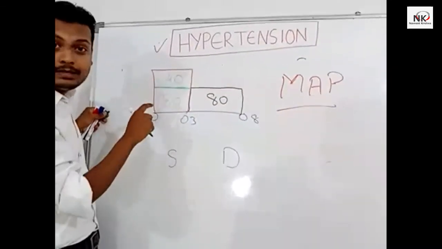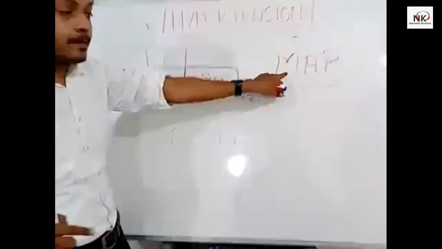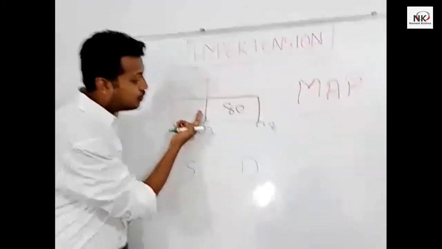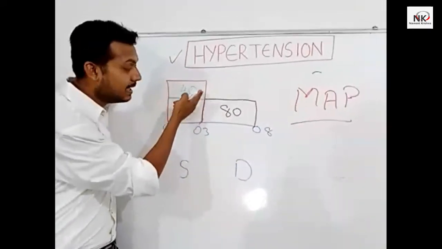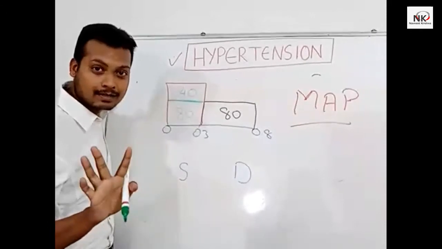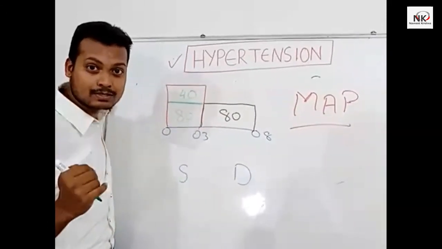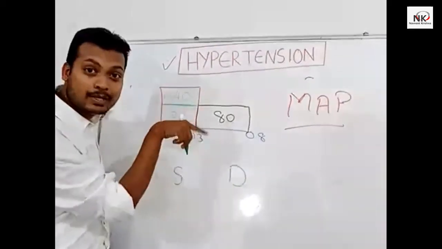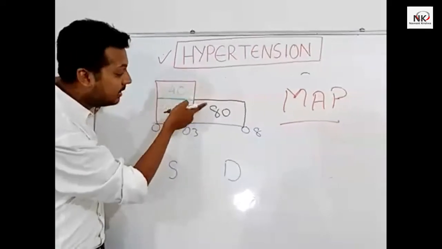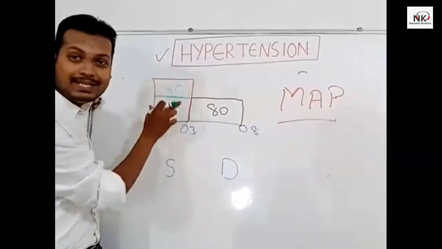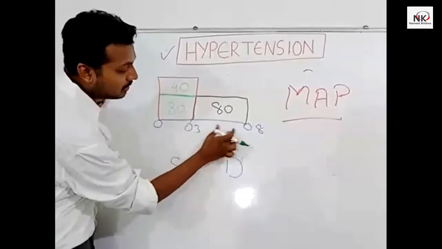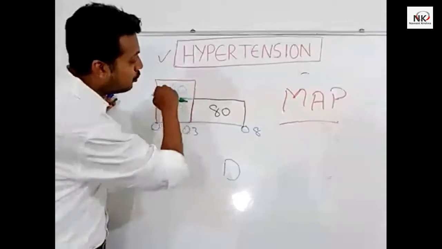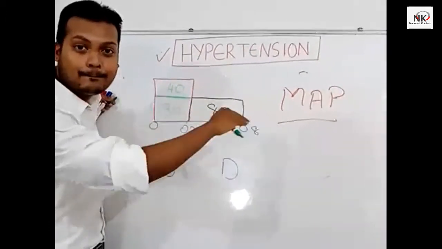So this 40, if you want to take the mean, the average. If you understand the average, it should be more than 80 and less than 120. Correct. In mathematics, we know that much. If you want to take a mean, it will not be beyond 120, it will not be less than 80, it will be between them. So this 40 we have to divide into one third, one third, one third, three parts, to get the mean.